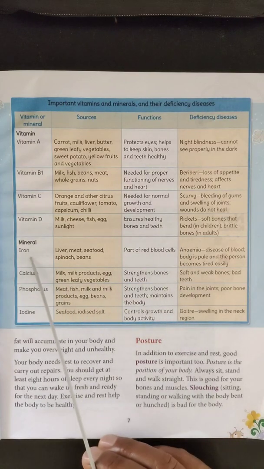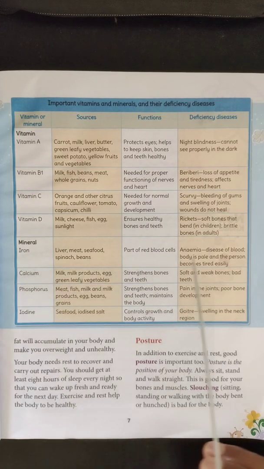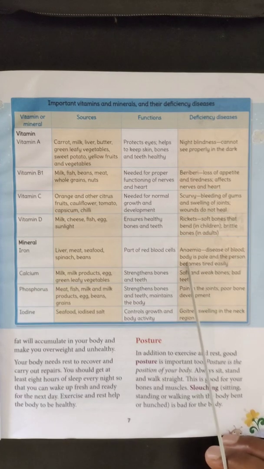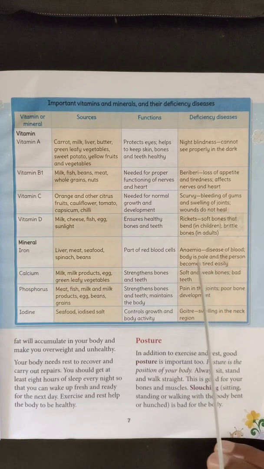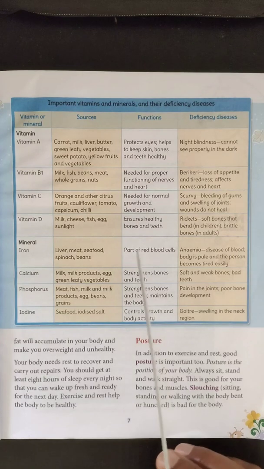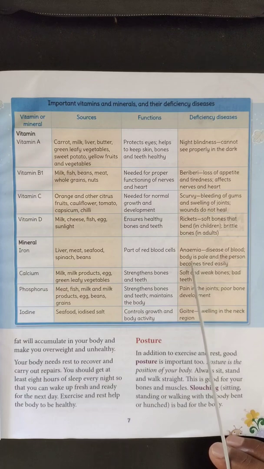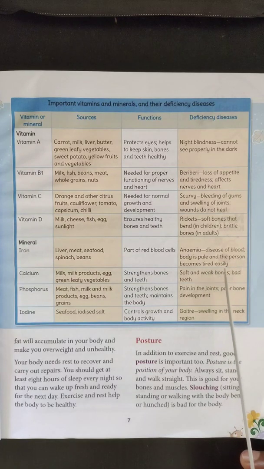Suppose iron is not provided in sufficient quantity through the diet or food to our body, it will lead to anemia. Anemia is a disease of blood. Body will be pale and the person becomes tired easily, mainly due to lack of hemoglobin pigment. So that occurs due to lack of iron. Remember, anemia. How can you identify anemia? Body will be pale and the person becomes tired easily.